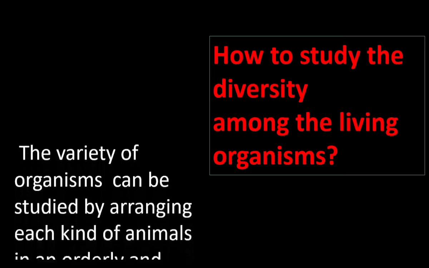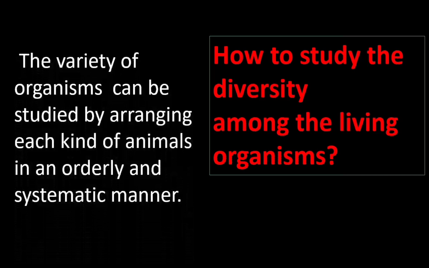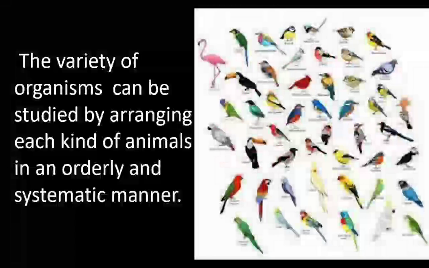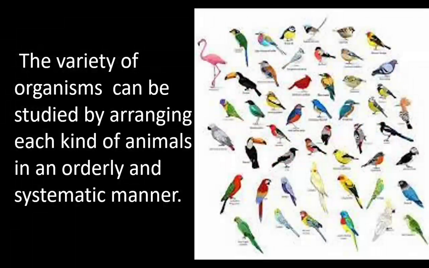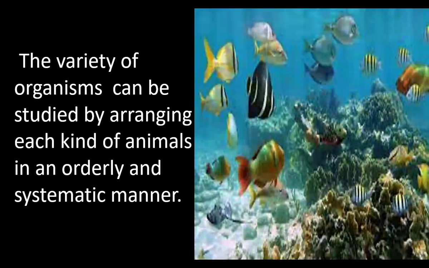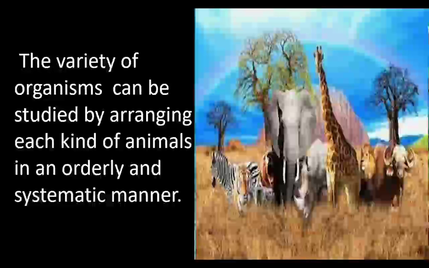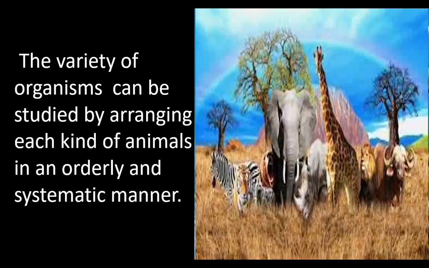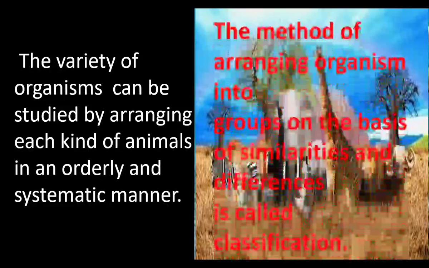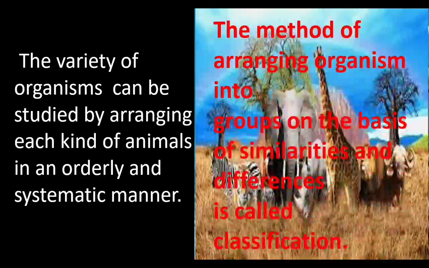The variety of organisms can be studied by arranging each kind of animals in an orderly and systematic manner. Here there is a group of organisms. They have a lot of differences among themselves, but they have some common characters. Here there is another group. Here the animals have common characters. Here there is another group. They are mammals. Each one is different from another in appearance, but they have some common characters. The common characters allow us to group them together.